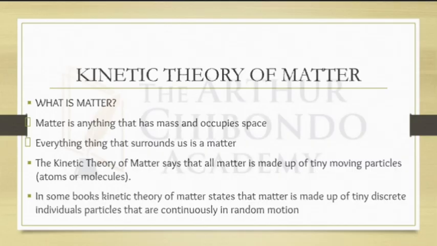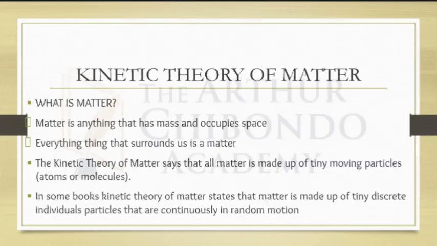When we go to liquids, the particles move, but they move while sticking to each other, changing position from one place to another. In gases, the particles move randomly and freely in all directions. That is why we say kinetic theory of matter says that all matter is made up of tiny moving particles, that is atoms or molecules. In some books, kinetic theory of matter states that matter is made up of tiny discrete individual particles that are continuously in random motion.